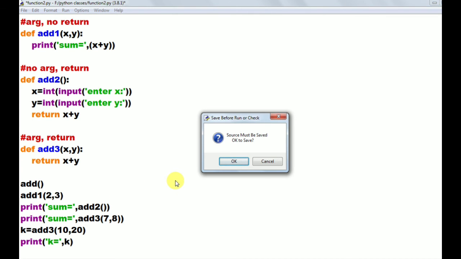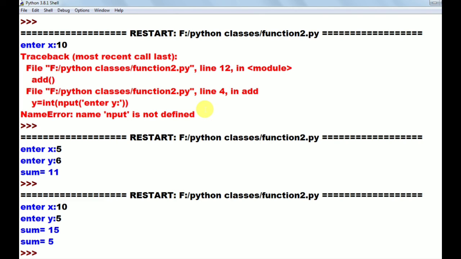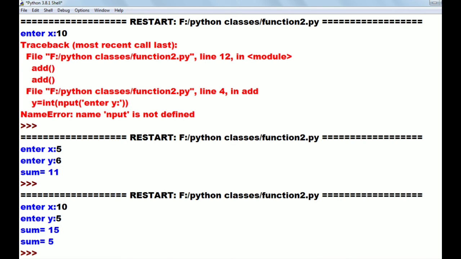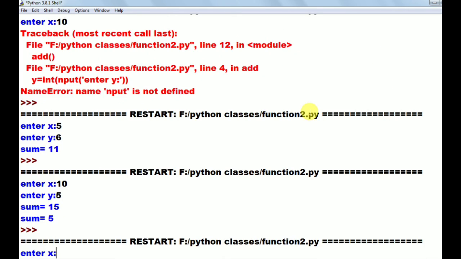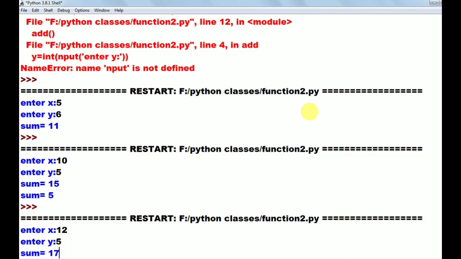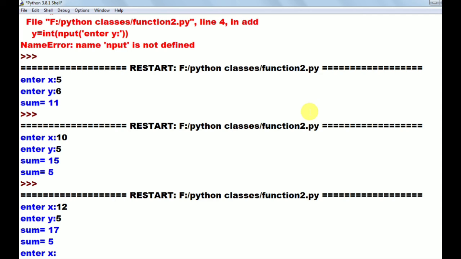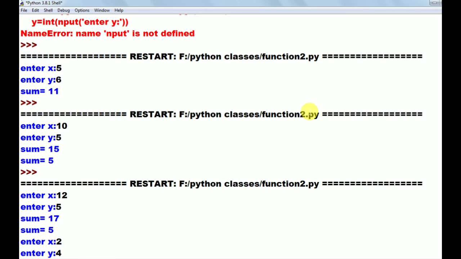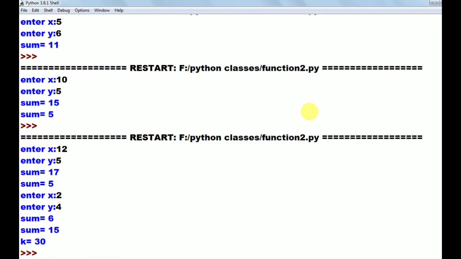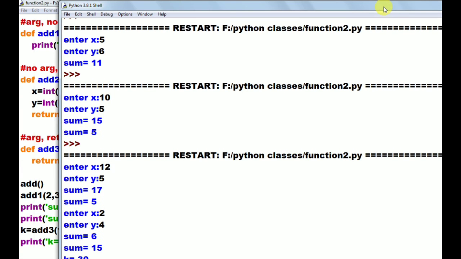I am running the program. So that is printing the output here. Okay, I am entering x value as 12 and y value as 5. That printed sum equals to 17. Then for the second one, we have given values within the function call. So that printed sum equals to 5. Then I am giving x value as 2 and y value as 4. That printed sum equals to 6, then sum equals to 15 and k equals to 30. So observe here.